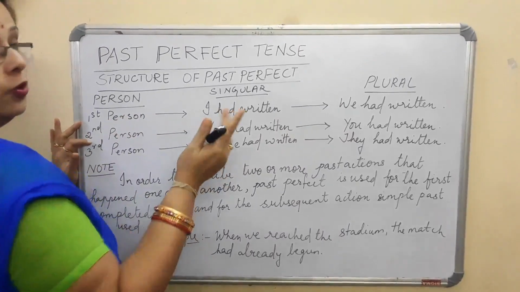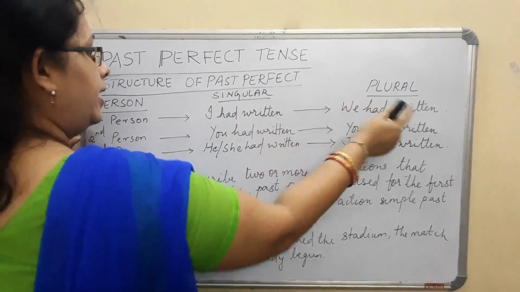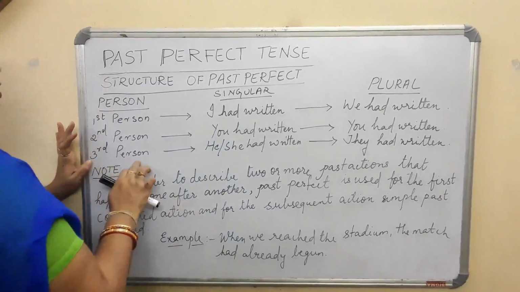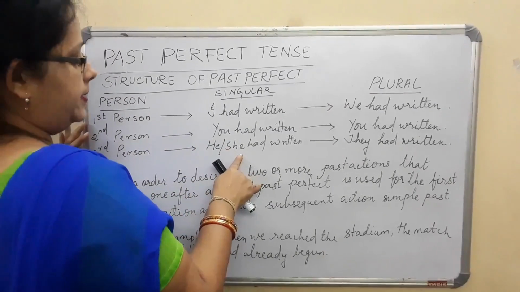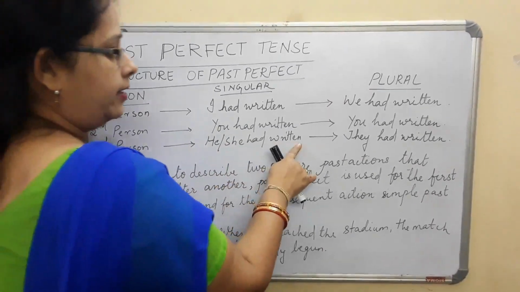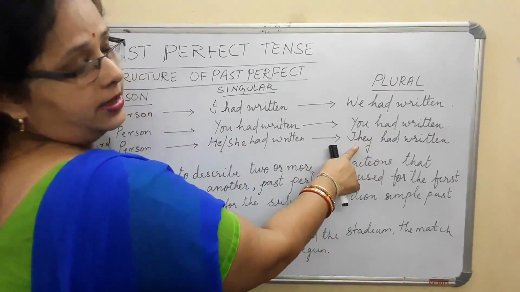Second person, you know itself, that is you had written, and plural also you had written. In the third person, it can be he or she in the singular, that is he or she had written, and in plural he or she becomes they had written.